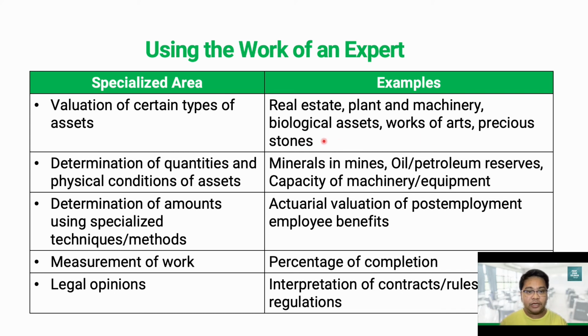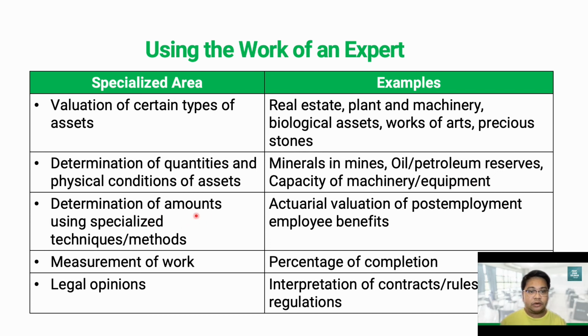Usually the experts involved here would be appraisers. Then we have determination of quantities and the physical condition of assets, like for example mineral reserves in mines, oil and petroleum reserves, and capacity of facilities, machinery or equipment. Usually the experts involved here would be engineers.